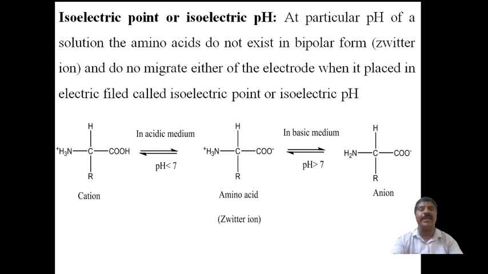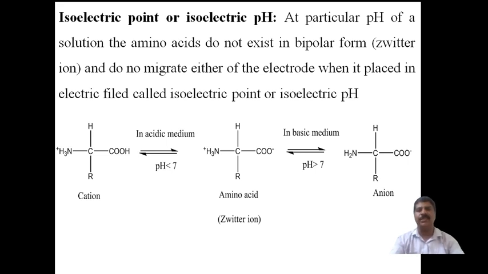They do not migrate to either electrode. This pH value is called the isoelectric point, or the isoelectric pH. Isoelectric means the same electric field. It is neither an anionic field nor a cationic field. The same electric field is there, and the amino acid cannot migrate to either the positive or the negative electrode. Hence, this pH of the solution is called the isoelectric pH or isoelectric point.